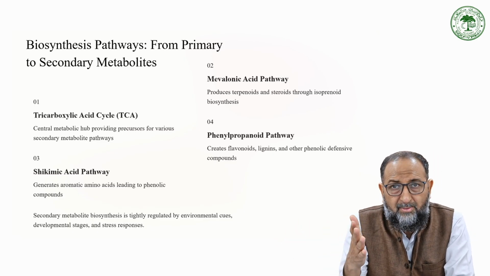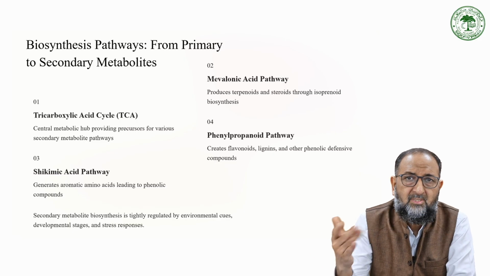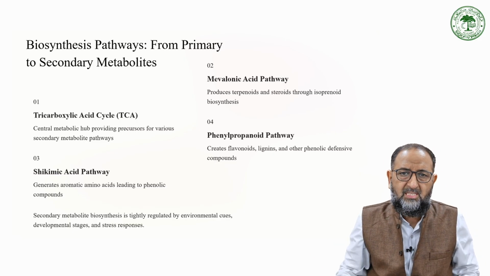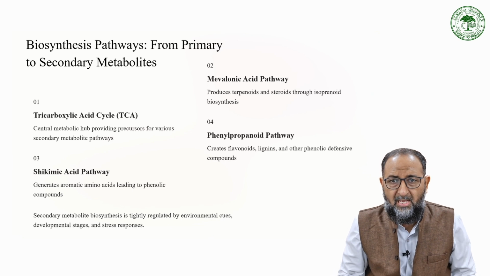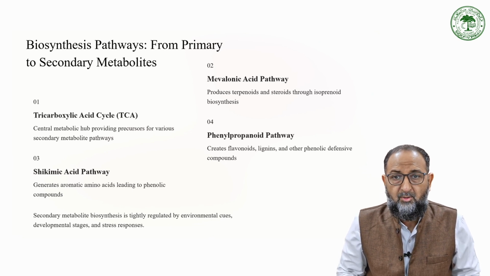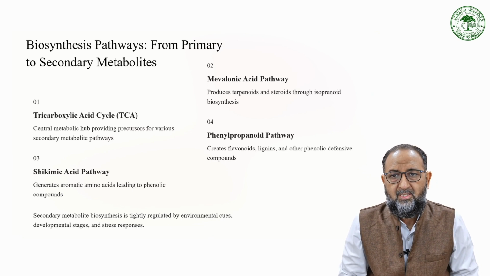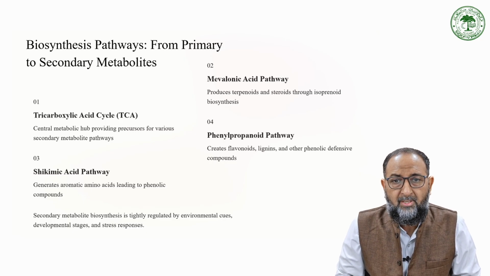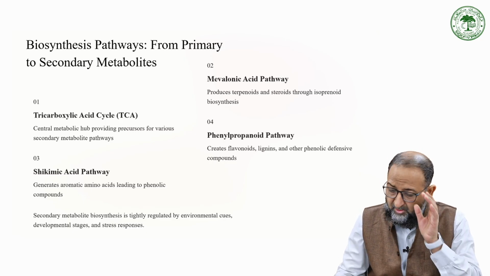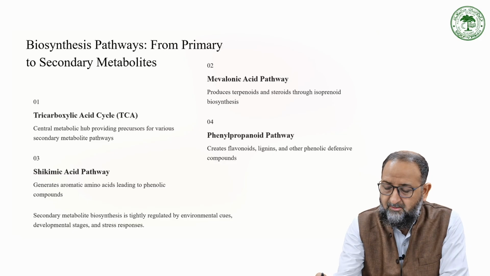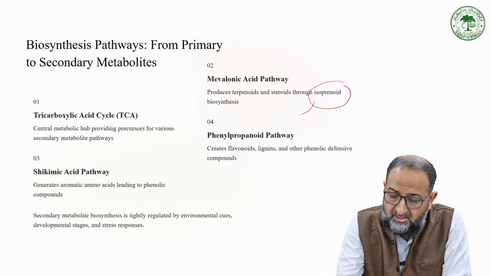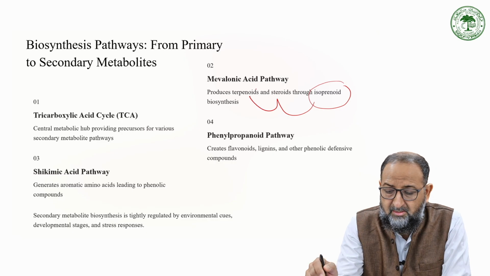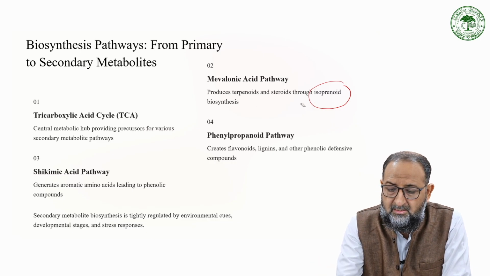For that, the primary metabolic reaction will help to develop a secondary metabolite. For example, the TCA cycle is one of the examples. Then the mevalonic acid pathway, MAP, produces the terpenoids and steroids through isoprenoid biosynthesis. So, isoprenoid biosynthesis is the primary metabolism which somehow through reactions produces the steroids and terpenoids, and these steroids and terpenoids are the secondary metabolites